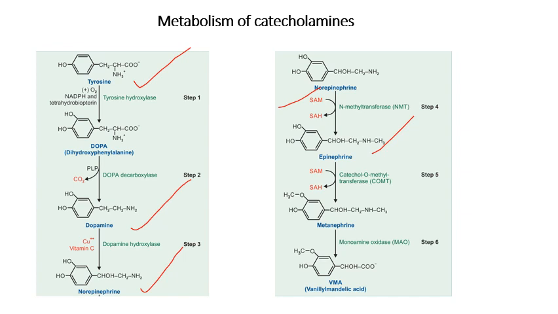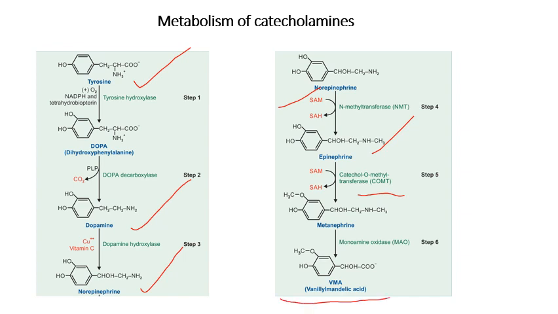Now regarding the catabolism of these catecholamines, adrenaline undergoes methylation in the presence of SAM, that is S-adenosyl methionine, and the enzyme is catechol O-methyl transferase, to form metanephrine. Metanephrine in the presence of monoamine oxidase is finally converted into vanillylmandelic acid.